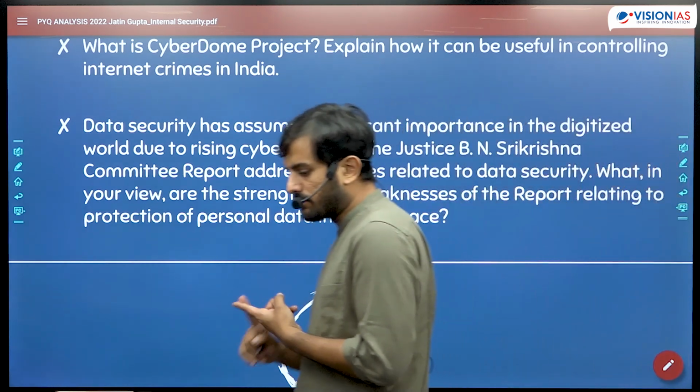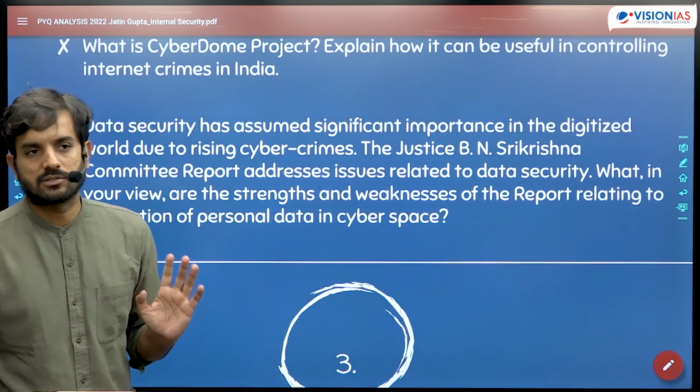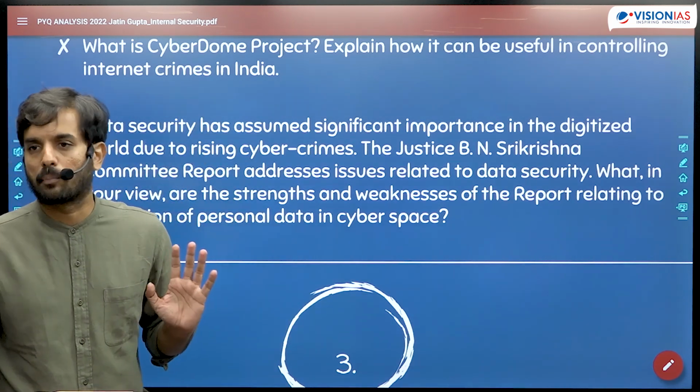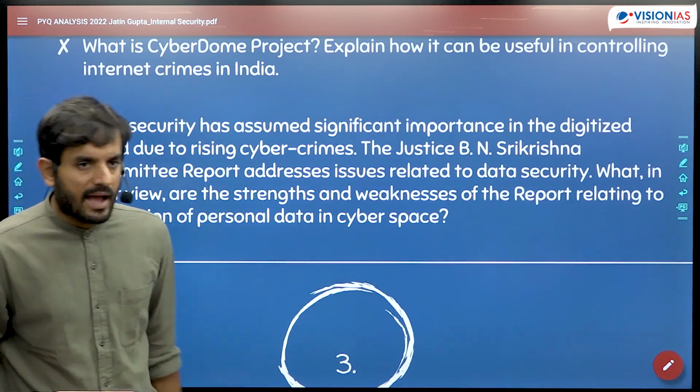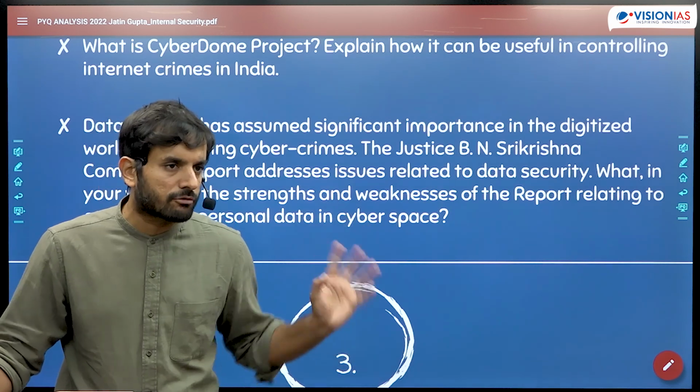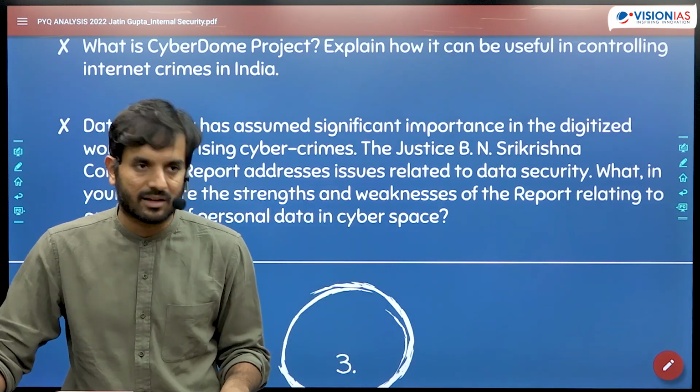It is 101% going to be asked on cyber security, so you better be prepared with this topic properly and keep a close eye on whatever is being discussed in the newspapers. I unfortunately, due to paucity of time, could not get you links to some of the newspaper articles, but if you just go and search on the internet,